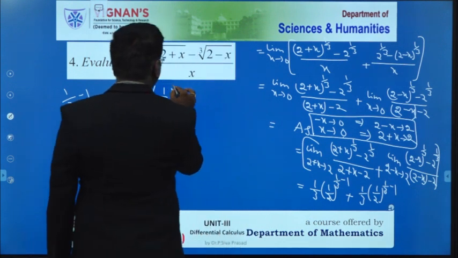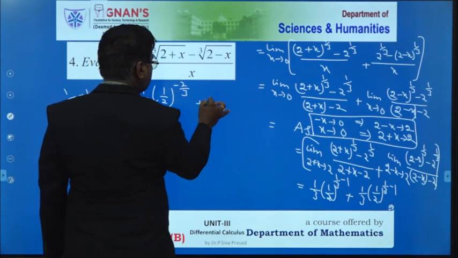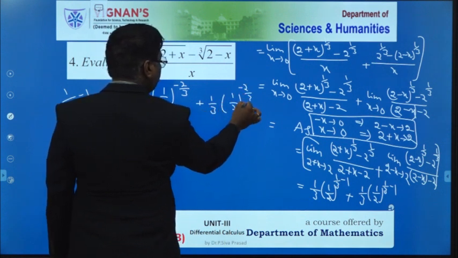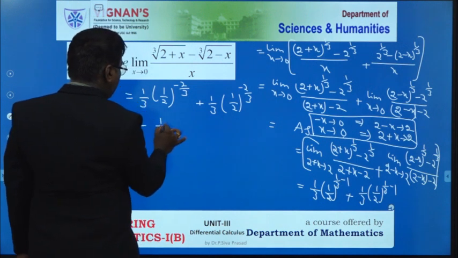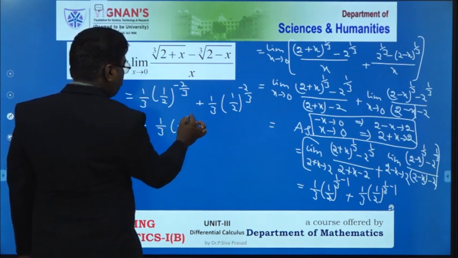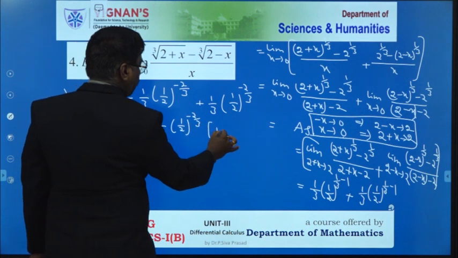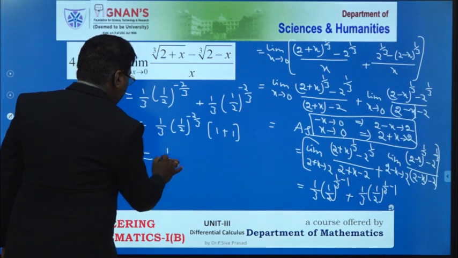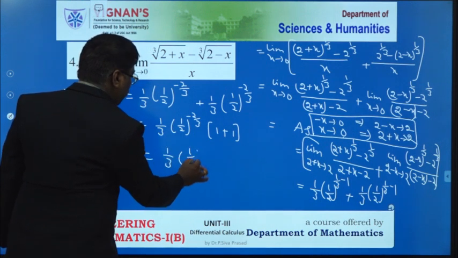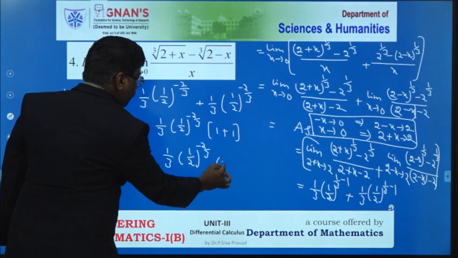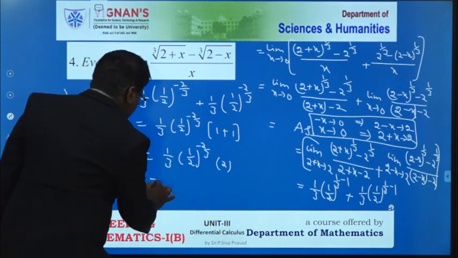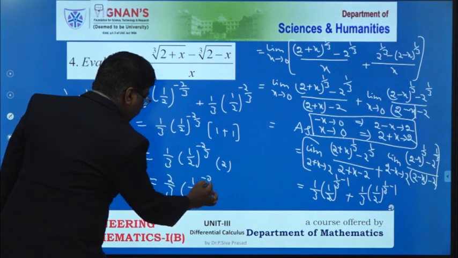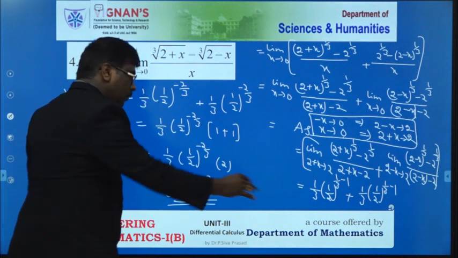Therefore, this is 1 by 3 into 1 by 2 whole to the power of minus 2 by 3, plus 1 by 3 into 1 by 2 whole to the power of minus 2 by 3. Take this as common, 1 plus 1, that is 2. Then this is equal to 1 by 3 into 1 by 2 whole to the power of minus 2 by 3 and 1 plus 1 means 2. Now I can write this as 2 by 3 into 1 by 2 whole to the power of minus 2 by 3.